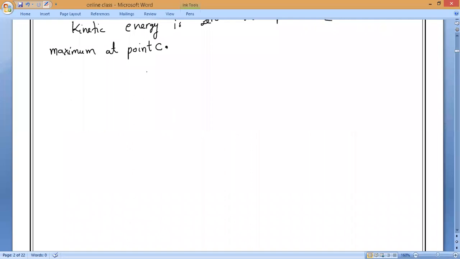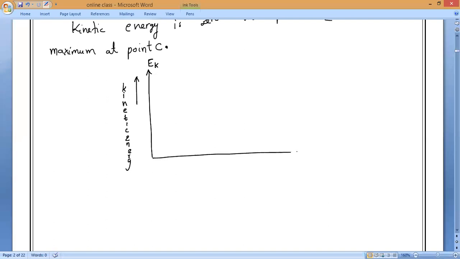So I will draw the graph. This is kinetic energy, EK. Now, height is maximum. Potential energy, sorry, kinetic energy, zero or maximum?